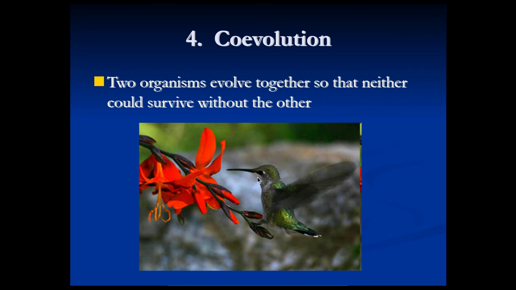The hummingbird, it wasn't just like one day hummingbirds had normal short beaks, and then the next day suddenly they grew these long beaks. This happened over a long period of time as the flowers were also evolving to become shaped in this way. They have evolved together, and now neither can survive without the other.